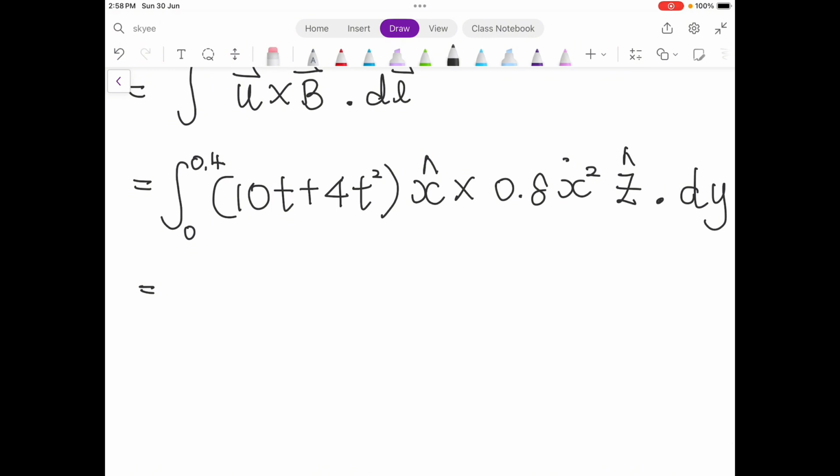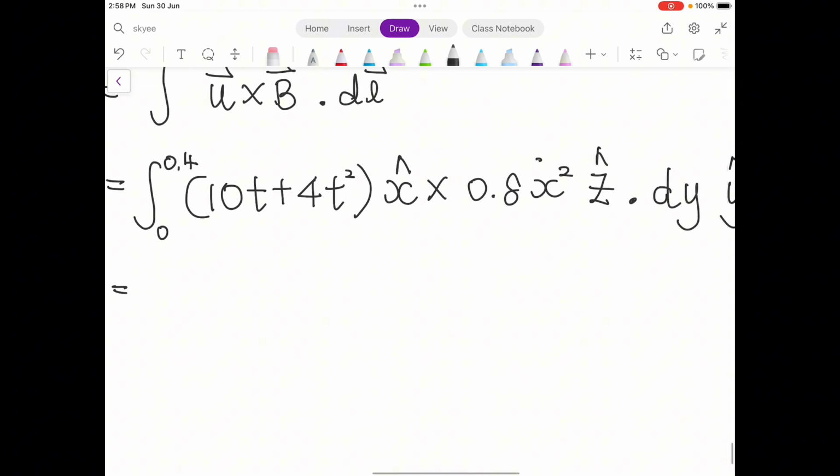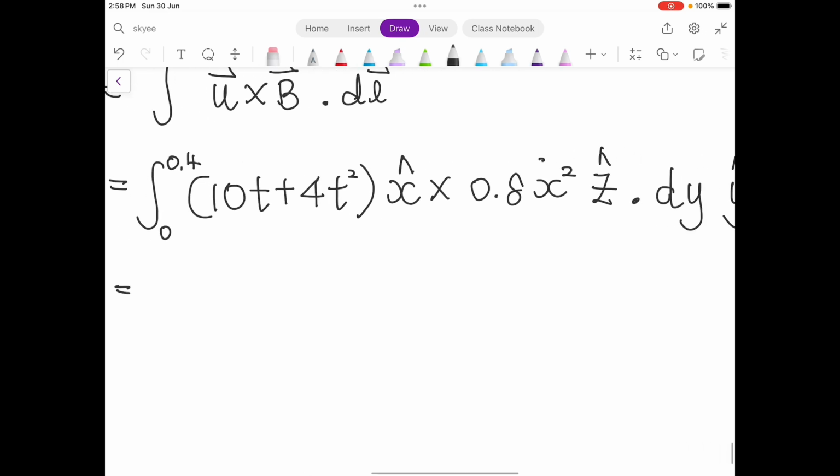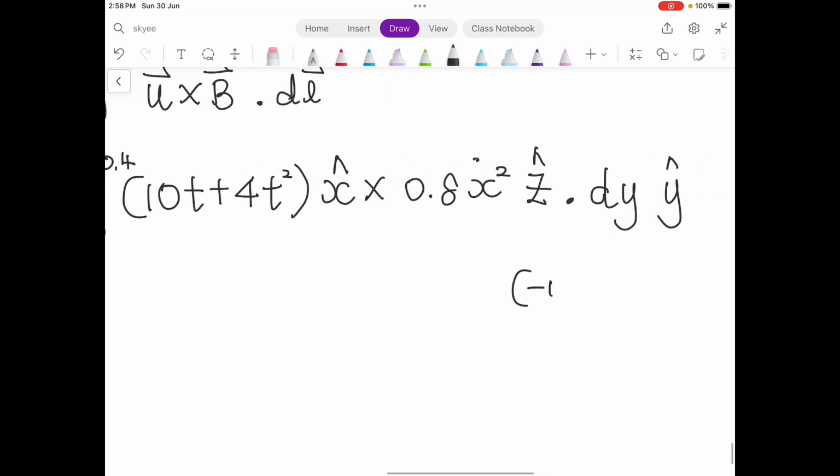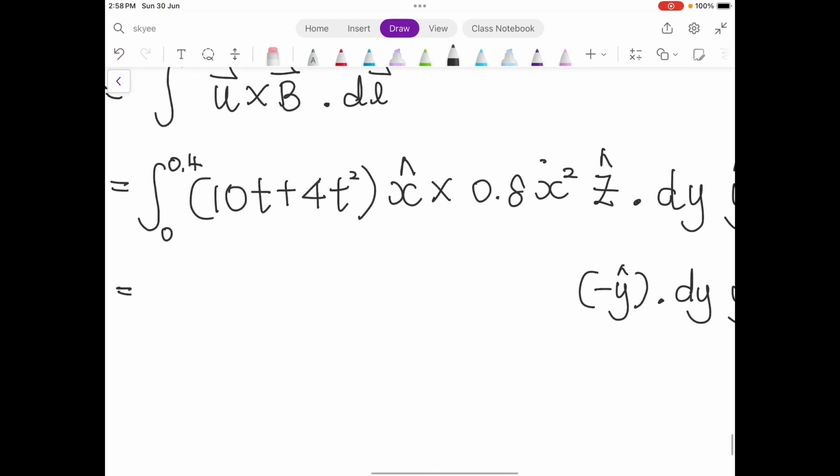So first of all, we do the cross product between x and z. X cross z gives you negative y, right? So you will have a negative y here, dotted with dy in the y direction. And then the x squared over here, you can consider expanding it.